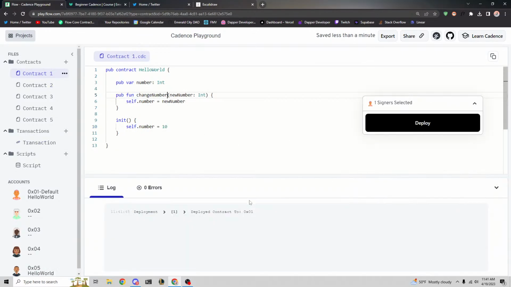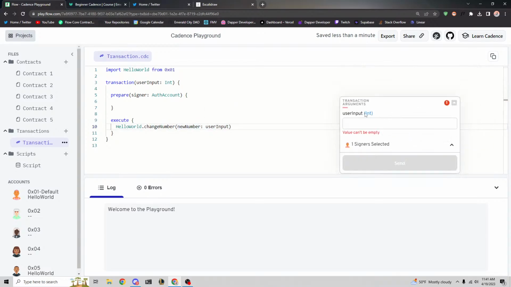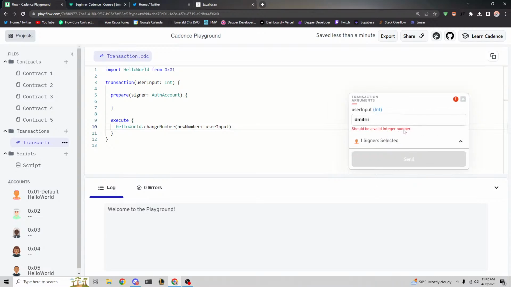All right. Deploy that. Go to our transaction. Change number. Boom. New number, which is just going to be user input. The reason I did all that is just to show you that because we're accepting an integer now, we can't type, let's just say, Dimitri, right? It says should be valid integer number. So we have to type in numbers now because it's expecting an integer. So we have to type 10, or let's just type in 100.